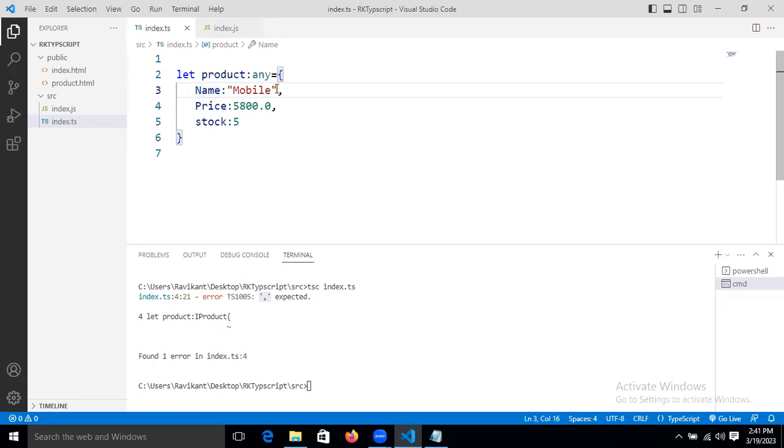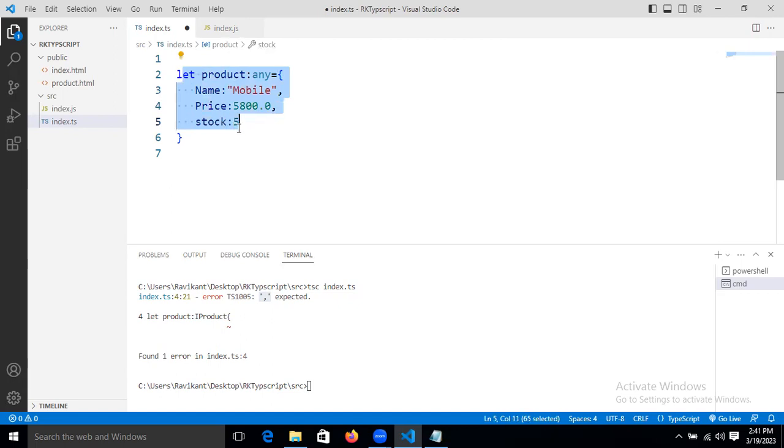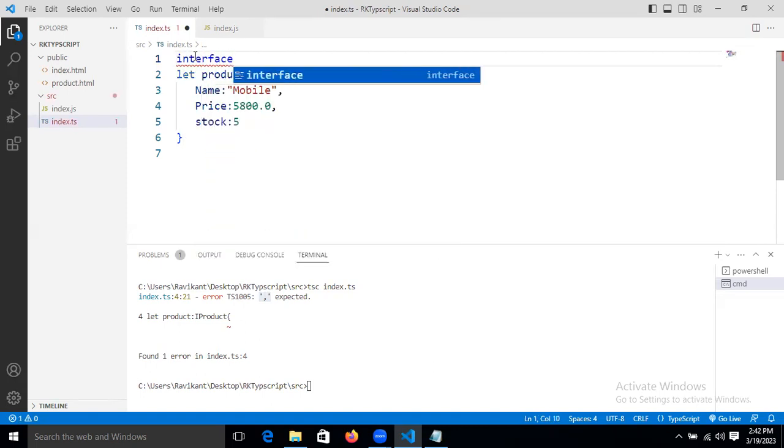It will lead to an issue or not, if we are not binding this object data with a certain rule, then it will create an issue or not? Yes, it creates an issue. So for that, what will we do now, guys? We will design the contract. Based on that contract, we will design this object. How will we do that? We will take the help of an interface.